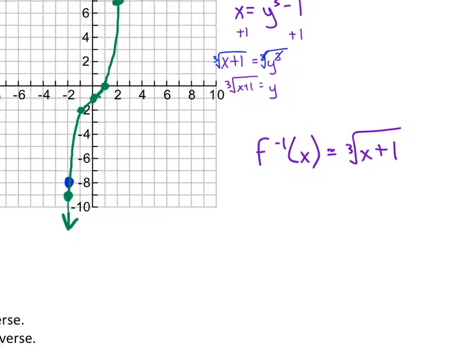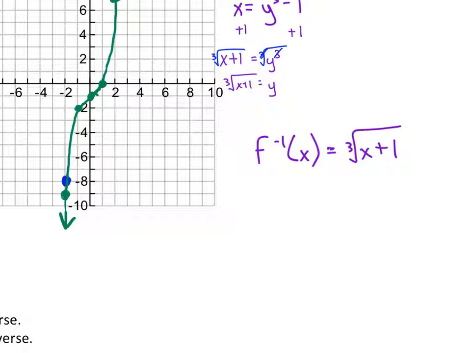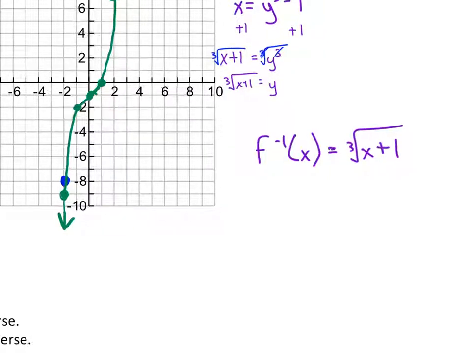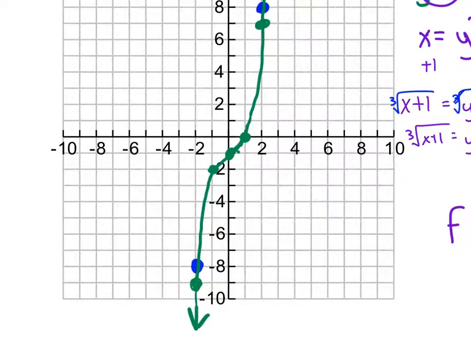And then we can graph this, okay? This is a cube root function that's been shifted. Which direction? Left 1, okay? All right, it's with the x, so it's right or left. And we said left because it's opposite. So that's a cube root that's been shifted left 1. So here are your cube root original dots, and then they're shifting that left 1. Each of those is going to the left 1.